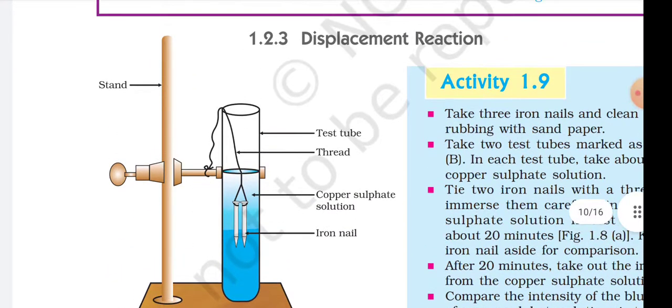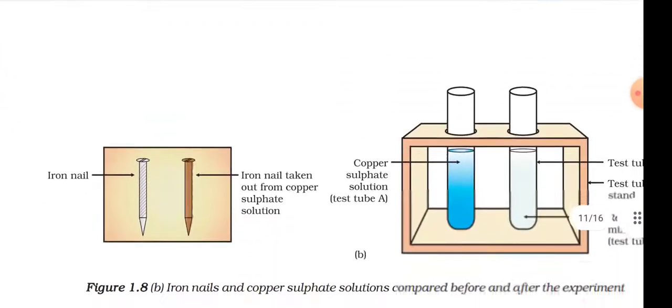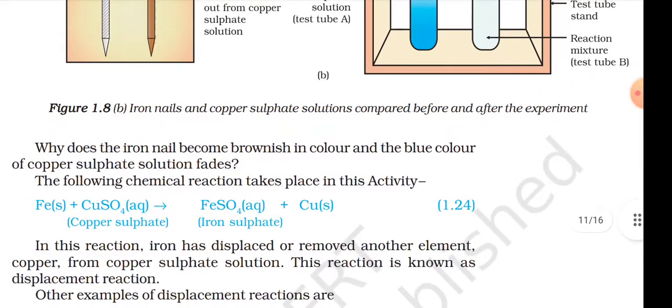Iron nails, copper sulfate solution, test tube, thread, stand, which is filled inside the stand. Iron nail taken out from a copper sulfate solution. Copper sulfate solution in test tube A, a test tube stand, reaction mixture in test tube B. Figure 1.8, iron nails and copper sulfate solution. Compare before and after the experiment.